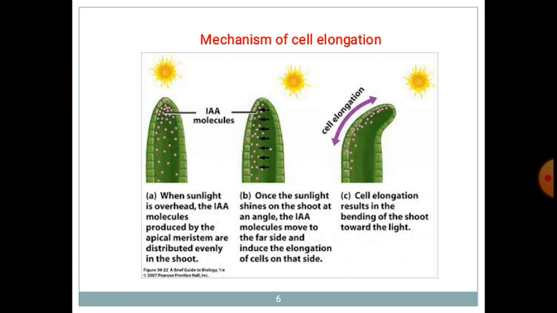When the sunlight shines on the shoot at an angle, this IAA molecule moves toward the far side and induces cell elongation. That is the third diagram: cell elongation results in the bending of the shoot towards the light. That direction indicates the cell elongation, and it is towards the sunlight. That is the basic mechanism of cell elongation.